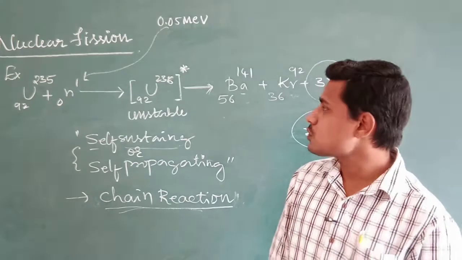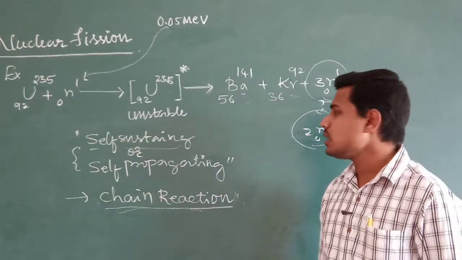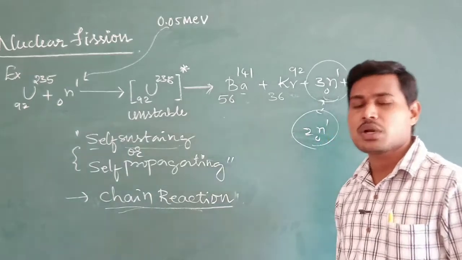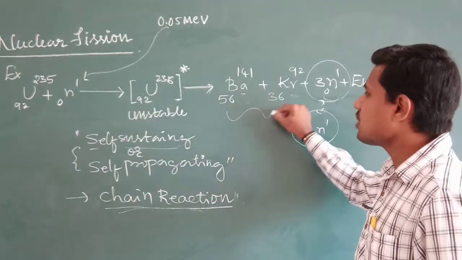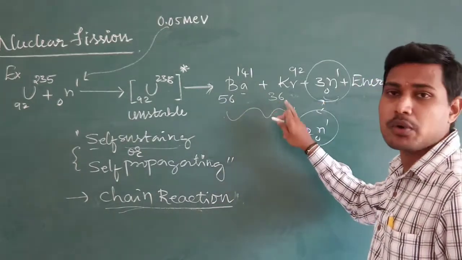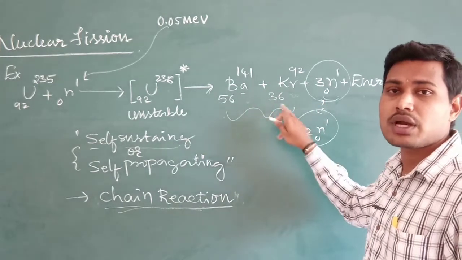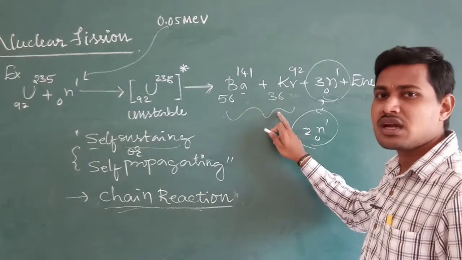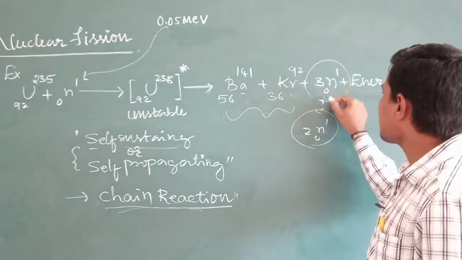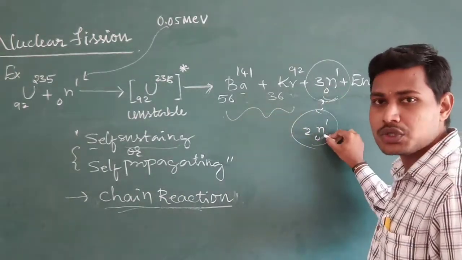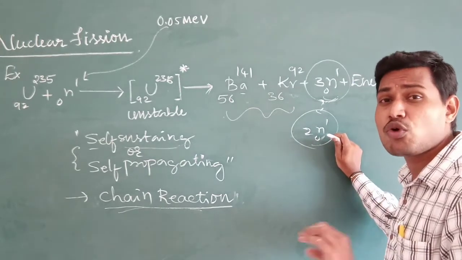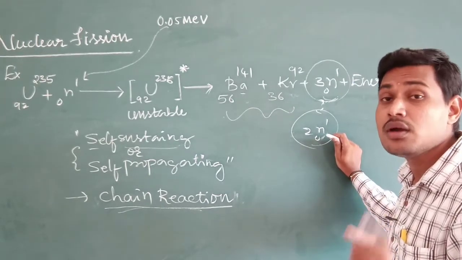Is it right? So listen, what happens in nuclear fission? In a nuclear fission, along with fission products, which we call fission products or product nuclei, during each single fission there is a liberation of 2 to 3 neutrons. These 2 to 3 neutrons cause further fissions to liberate more neutrons.